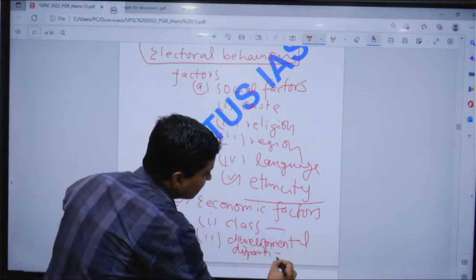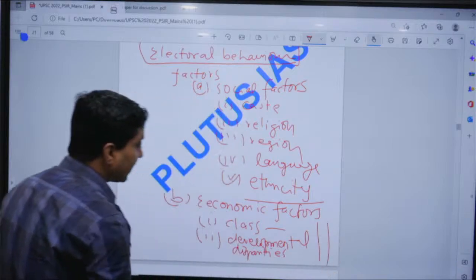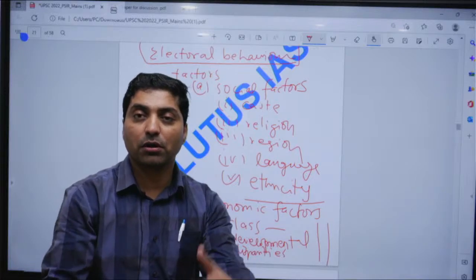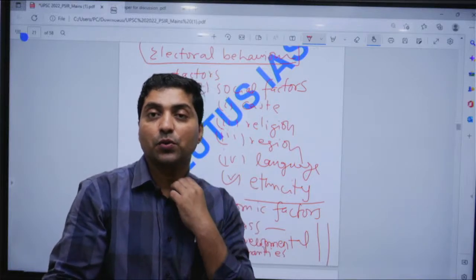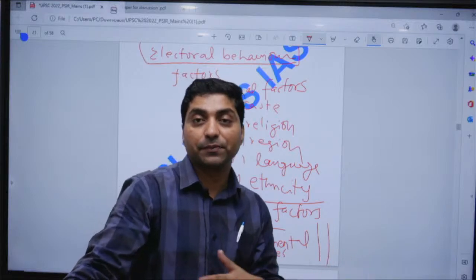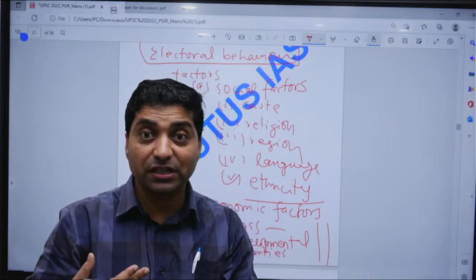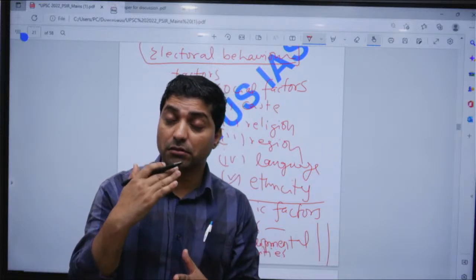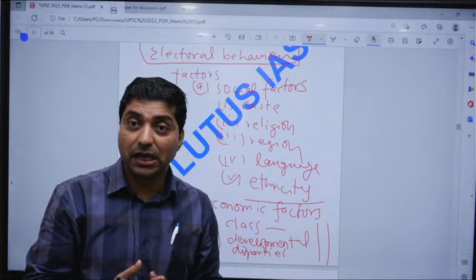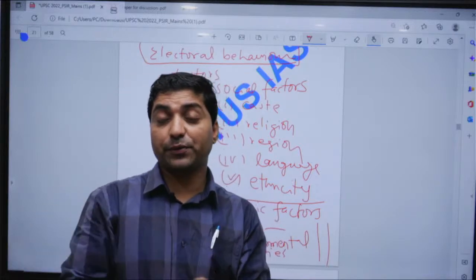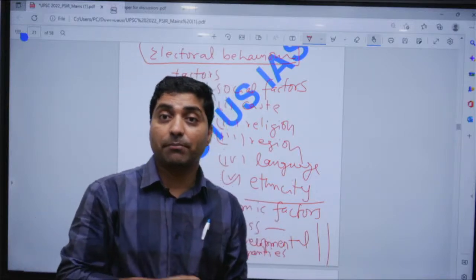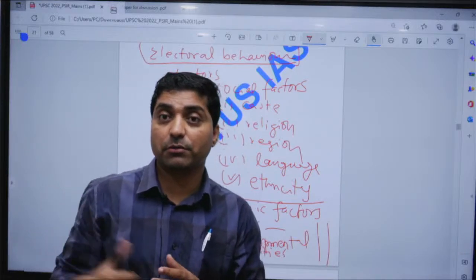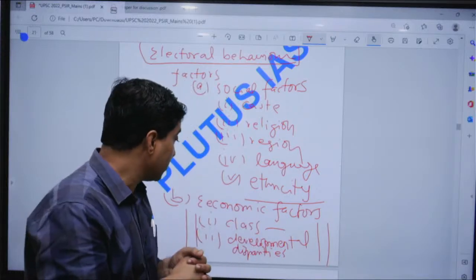You can see that states like Bihar, UP and Orissa are not developed, but if you look at the other states, southern states, which means Karnataka, Kerala, Tamil Nadu, are more developed. If you go to the western side like Gujarat, Maharashtra, they are more developed. If you come to the northern part, like Haryana, Punjab is more developed.